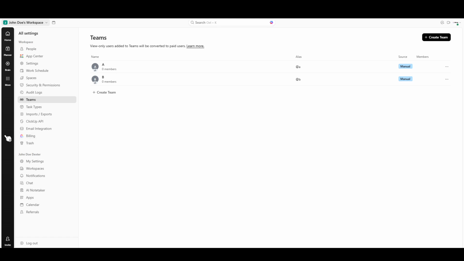This process is a quick and easy way to structure your workspace efficiently, keeping everyone connected and informed. Remember, teams can be expanded and adjusted as your project needs evolve. So, whether you're managing a small project or coordinating with a large department, ClickUp makes this process not only possible but also simple. You'll soon be on your way to enhanced productivity and smoother project management.